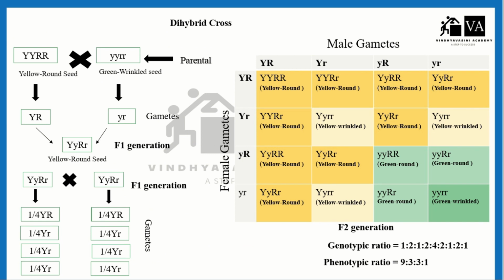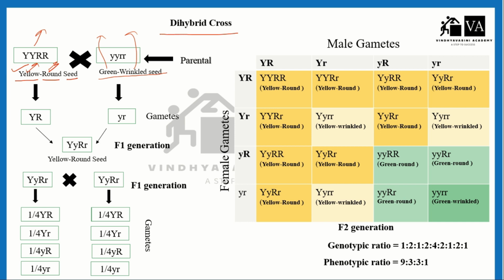Okay, so let's understand dihybrid cross. Mendel took two characters in dihybrid cross. In monohybrid cross, he took only one character, that is tallness of the plant, tall or dwarf, or the stem height. So in this section, the parental will be yellow round seed and the second parent will be green wrinkled seed. Green will be the color of the seeds and wrinkled will be the shape of the seeds.